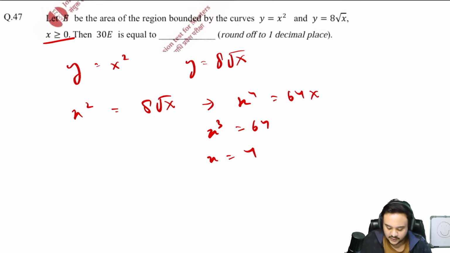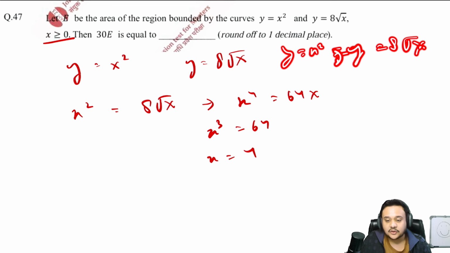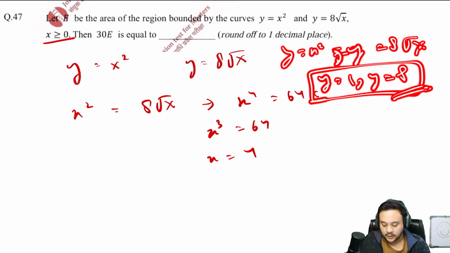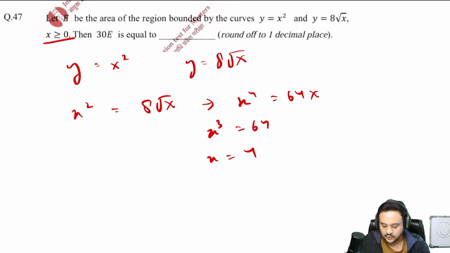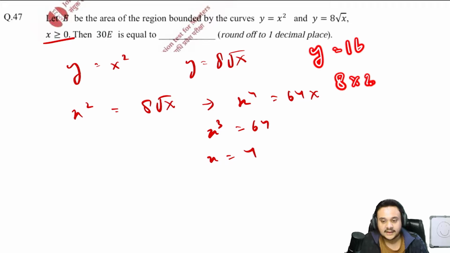That makes sense, right? So that is why to find that out, if you do not know how to do that, just take y is equal to x square and y is equal to 8 root x. Put x as 1 in both of these equations. So y is equal to 1 and y is equal to 8, right? Because at the same value of x, one curve of y is higher. That is why that is going to come before. So y is 8 root x will come before, because we are at very small values, right? You can even try for 4 if you don't want to try for just 1. So at 4, y is equal to 16 and 8 into 2. So yes, that is obviously the point of intersection only.